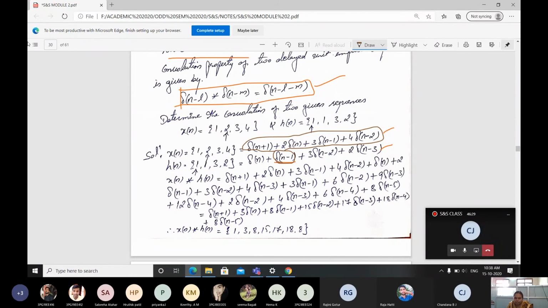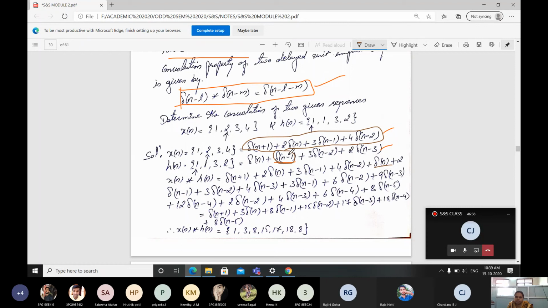Observe here, delta of n minus 1 into delta of n plus 1. What is this? Delta of n, here it is minus l minus m, right? Here it is minus 1, here it is plus 1. Minus of plus, it is going to be delta n only. Plus 1 minus 1 will be 0. For that reason here it is delta of n. Just add this with the next value.